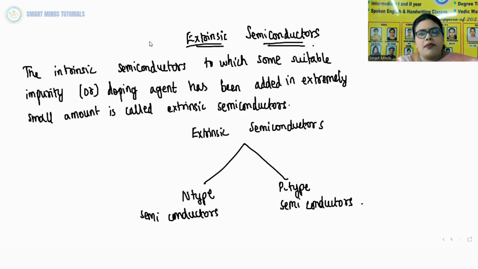Extrinsic semiconductors are classified into two types, that is N-type semiconductors and P-type semiconductors.